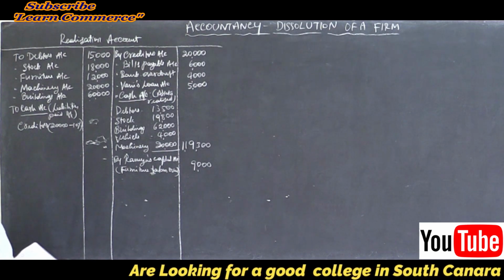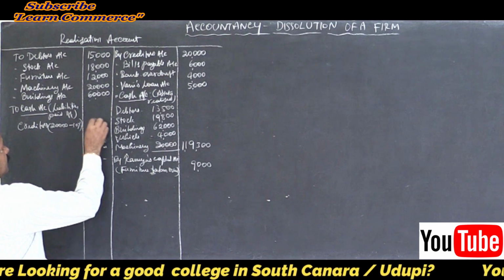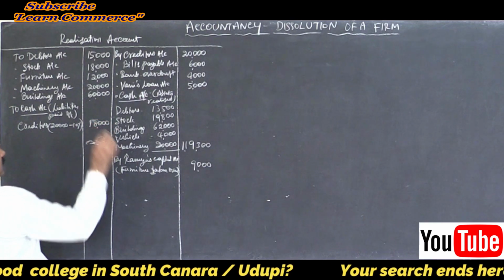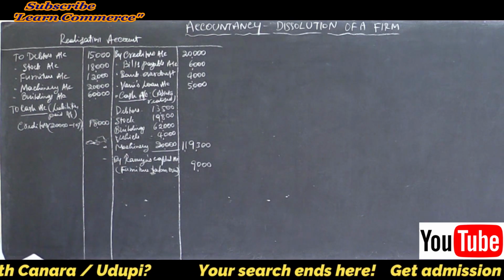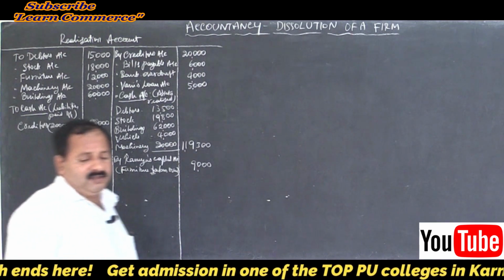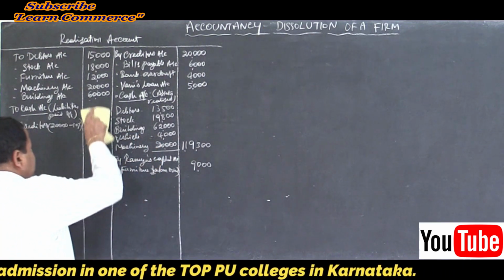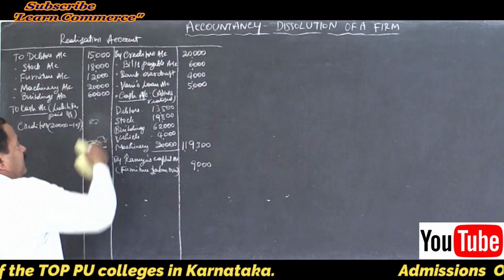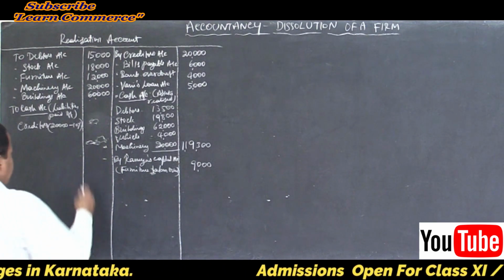That will be 18,000. Let us write it within the inner column. Inner column, 18,000.